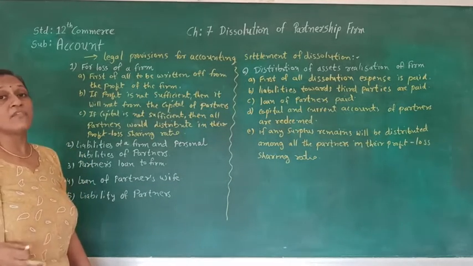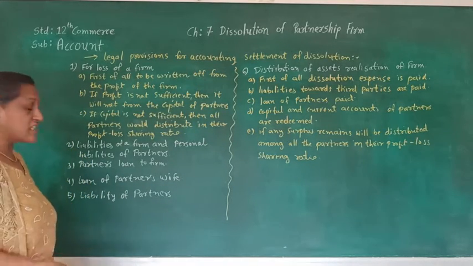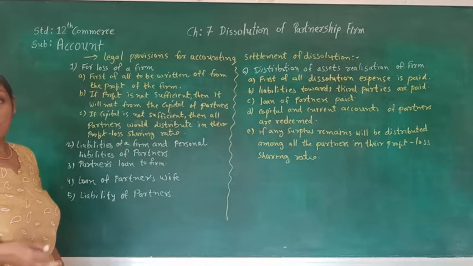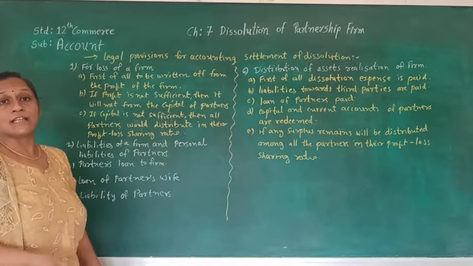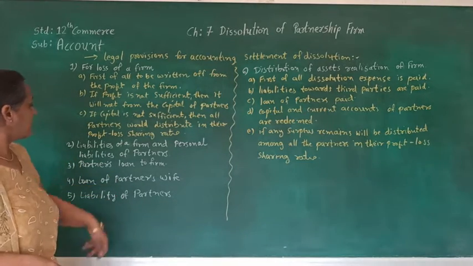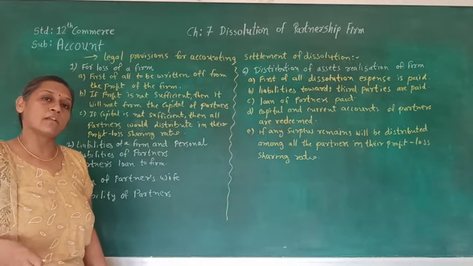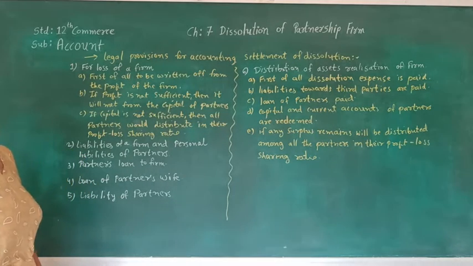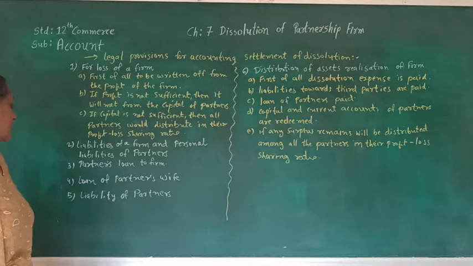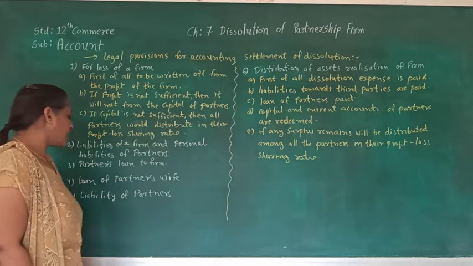But if the wife has created this loan from her husband's personal asset, then it will be treated as a partner's loan and will be paid off after the third party payment. So that is it. The fifth one is the liability of a partner.